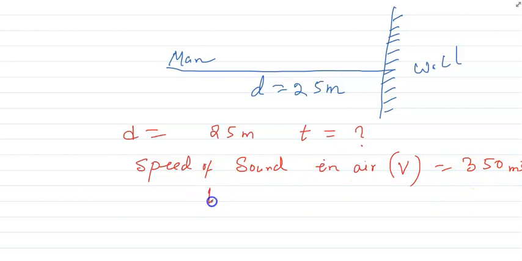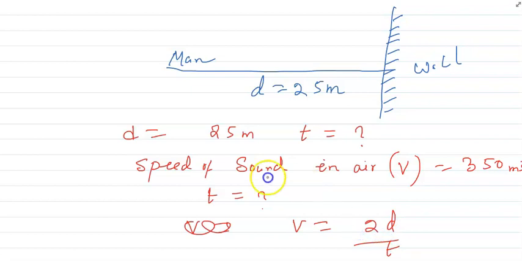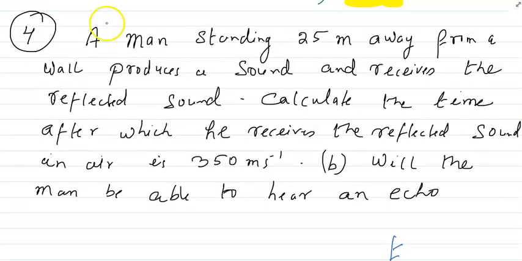And T is equal to question mark. So we know that V is equal to 2D by T. So V is the velocity, D is the distance, and T is the time. So we have to find what? The question says, calculate the time.